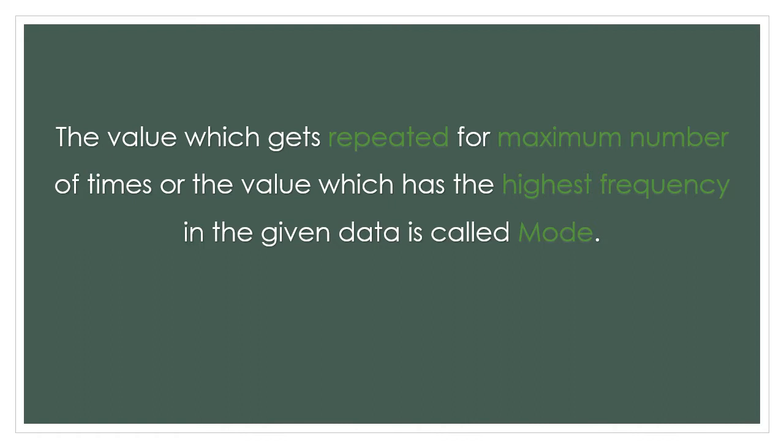The reason is that from the given data, whichever value has been repeated the maximum number of times, that number is the mode.